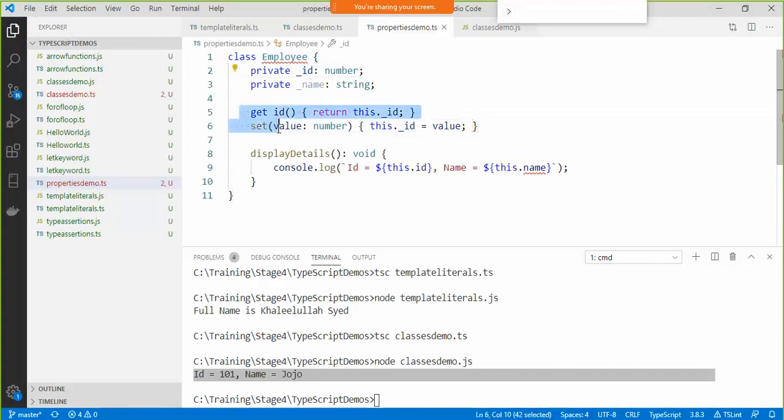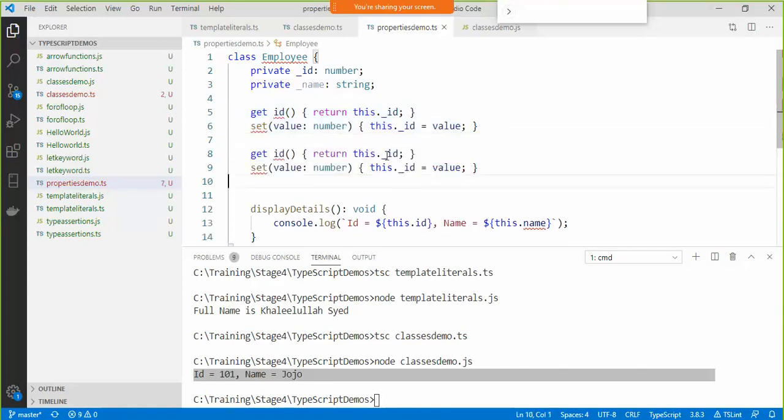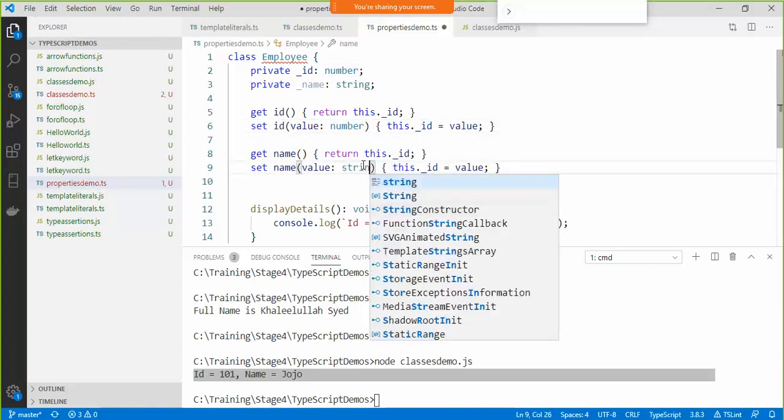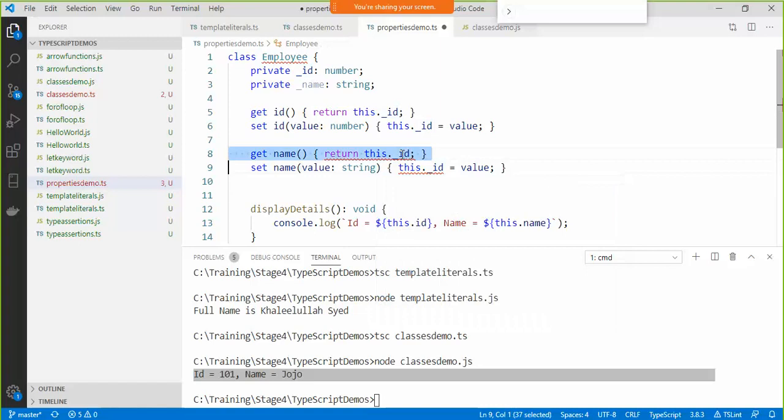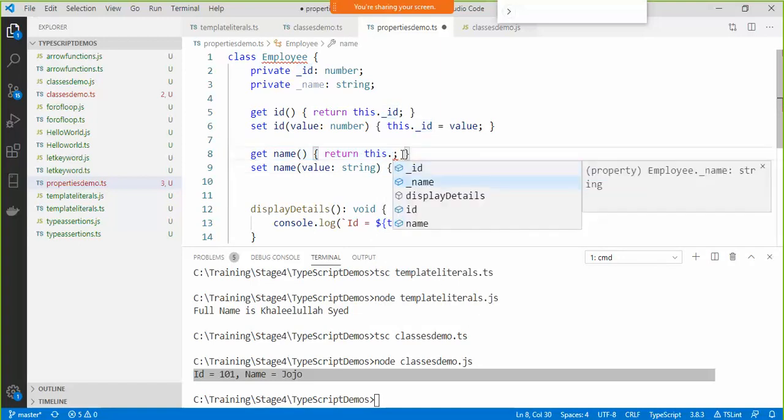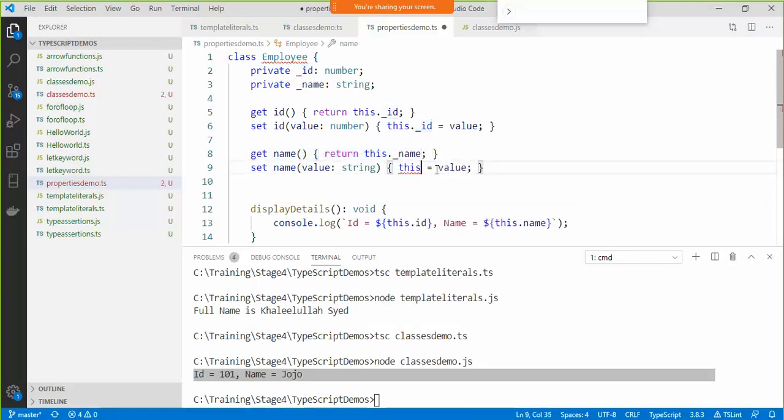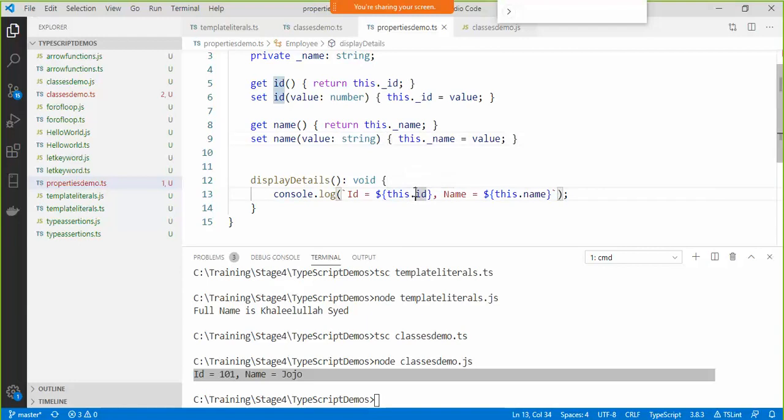Same thing I can do for the name field. Let me just copy this and paste it here, and we'll change it to name. Here for set I did not give it a name, so name, and this is going to be string, and we say this._name equals value. Here also it's not this.id, it is _id and _name.